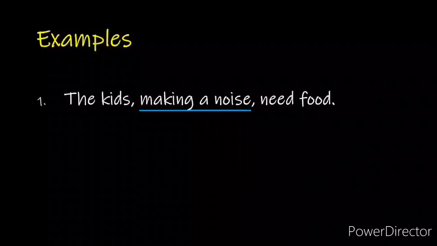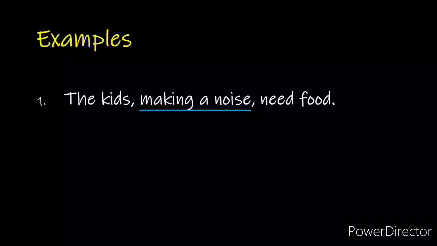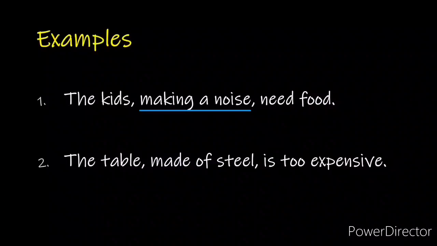For example, the kids making a noise need food. In this sentence, the underlined phrase is a present participle phrase which is modifying or describing the kids. It functions as an adjective as it is describing a noun, which in this case is the kids. The table made of steel is too expensive. In this case, the underlined phrase is a past participle phrase which is modifying or describing the table. It functions as an adjective as it is describing a noun, which in this case is the table.